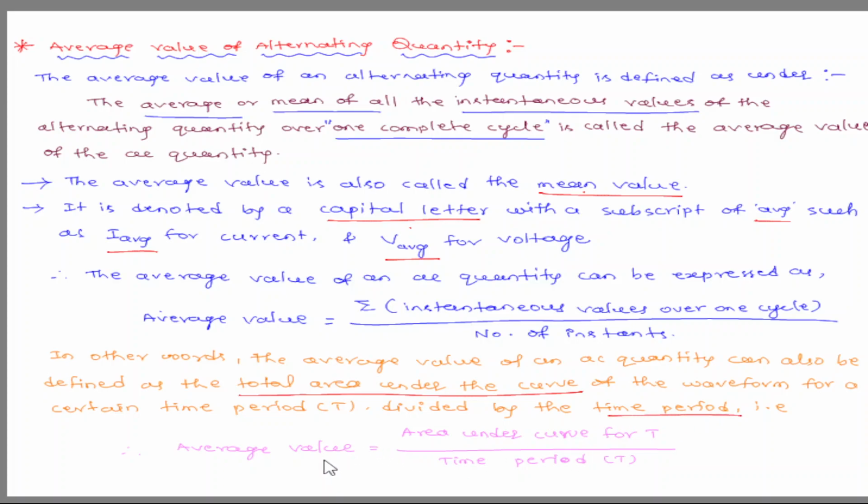Therefore, average value is also defined as area under the curve divided by total time period. Remember these two formulas. Either average value is the summation of all instantaneous values over one complete cycle divided by the number of instants, or it is the area under the curve for a certain time divided by the total time period.